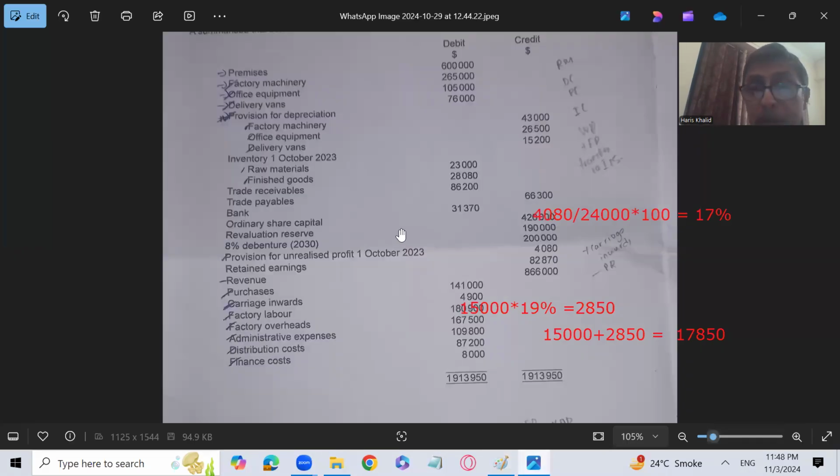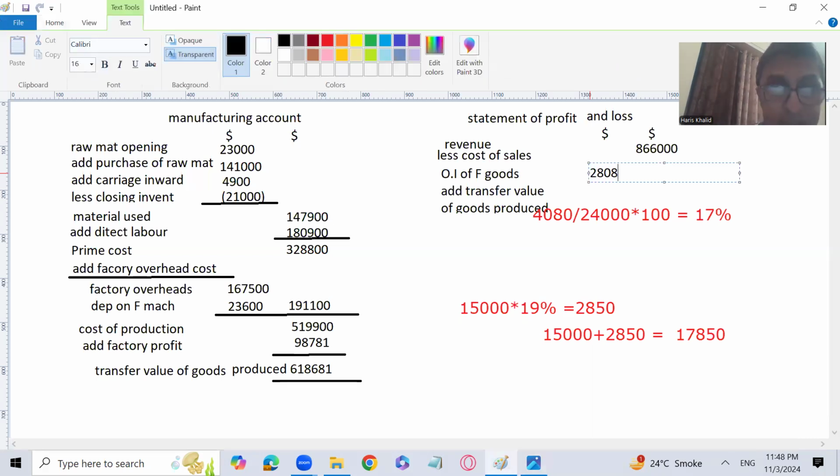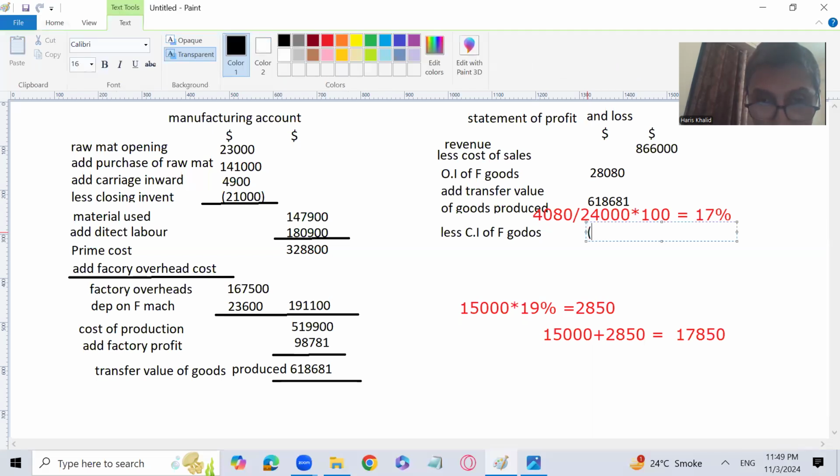Finished goods opening, we are supposed to write not at cost. The cost was 24,000. We are supposed to write all cost of sales at transfer price. So the finished goods opening at transfer price is 28080. I need to write over here 28080. Add transfer value of goods produced, which we have already calculated, that is 618,681. And less closing inventory of finished goods, which will be at transfer price, which I have already calculated, and that is 17850.